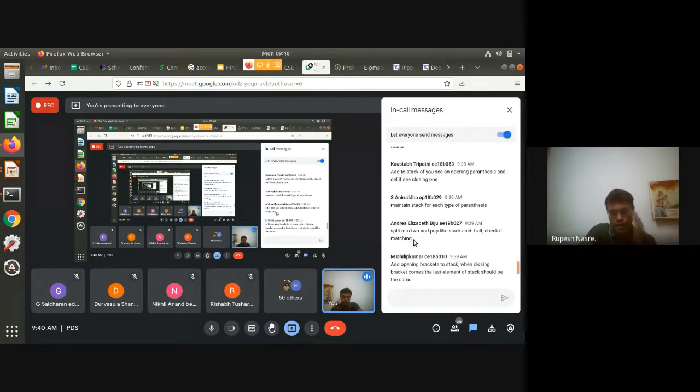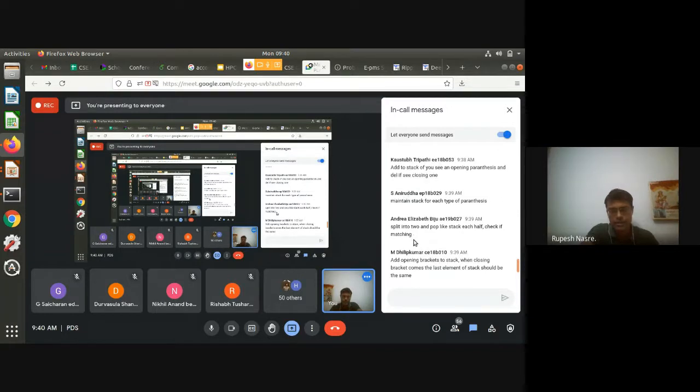Split into 2 and pop like stack each half. Check if they match. Okay, this is interesting. A little bit of problem is there, but I think if we take some example of a balanced parenthesis, if you can give me, let's say, a 10-length balanced parenthesis expression, I think that will bring out the difficulty.